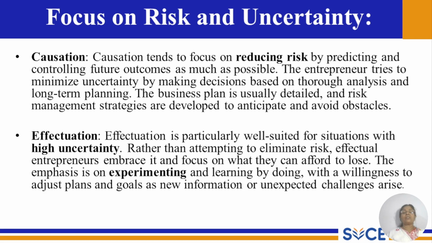Focus on risk and uncertainty. Causation tends to focus on reducing risk by predicting and controlling future outcomes as much as possible because they have planned already, they have structured already. The entrepreneur tries to minimize uncertainty by making decisions based on thorough analysis and long term planning. The business plan is usually detailed, and risk management strategies are developed to anticipate and avoid obstacles.